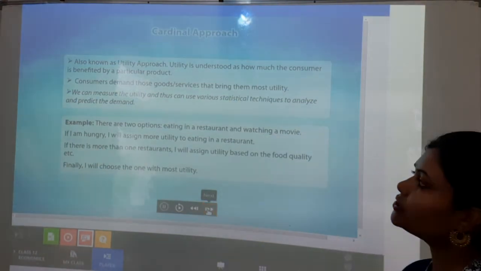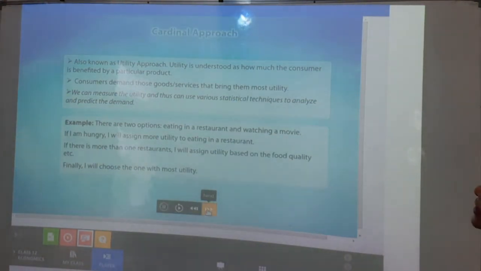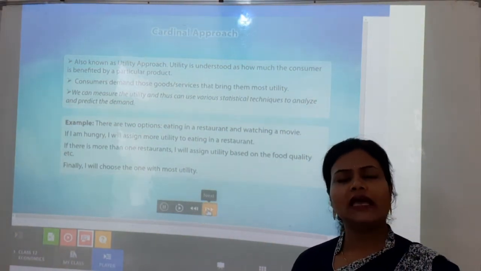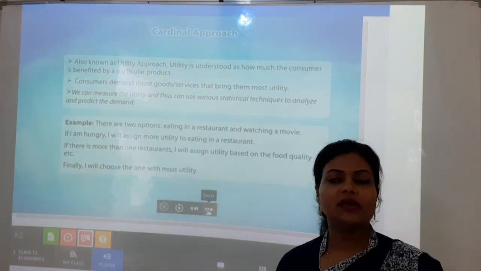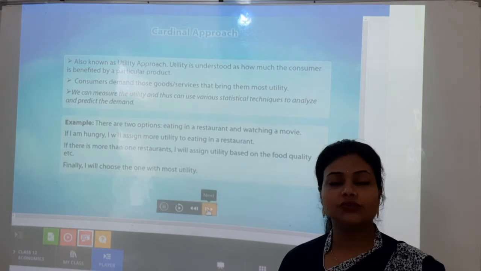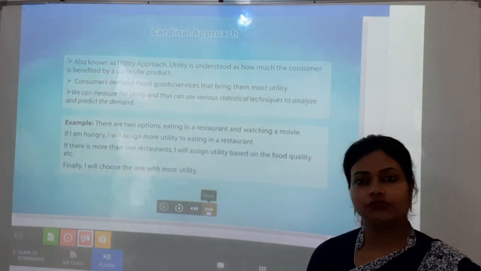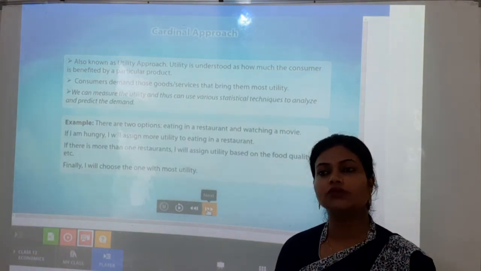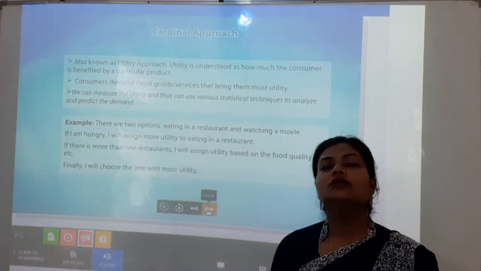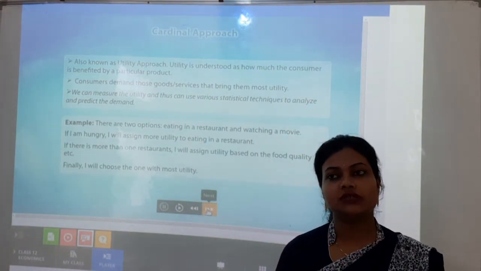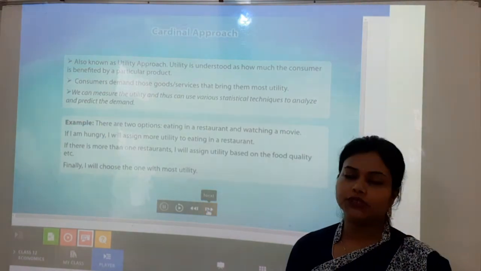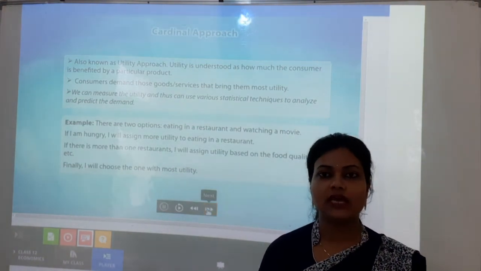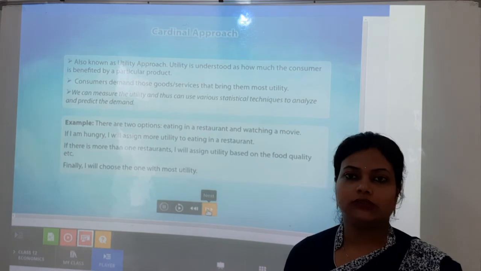We can measure the utility and thus use various statistical techniques to analyze and predict the demand. So how a consumer demands: as we have different options, we compare, we get feedback about the different options, and accordingly we choose. This is also called the rational behavior of a consumer. Rational मतलब क्या होता है? समझदारी के साथ, logically. So consumers think rationally while choosing any product, or while demanding any product. So rationally the consumer behaves. That is the concept we have already learned.